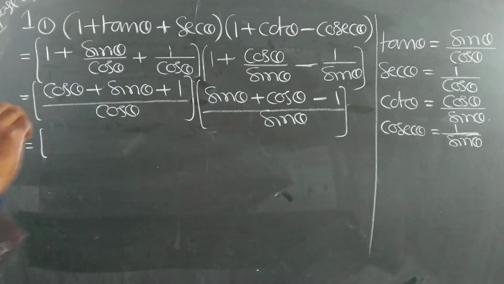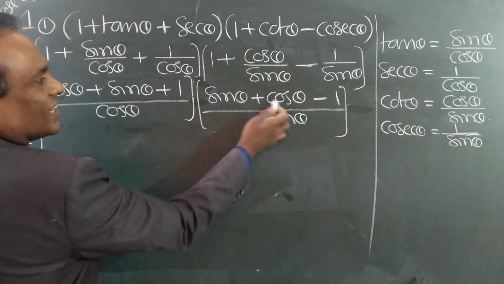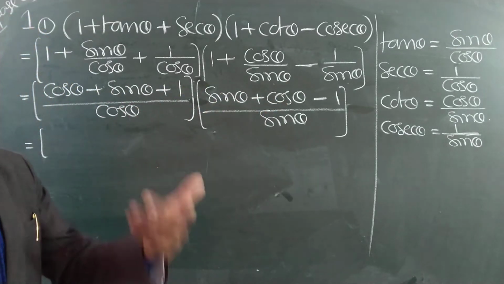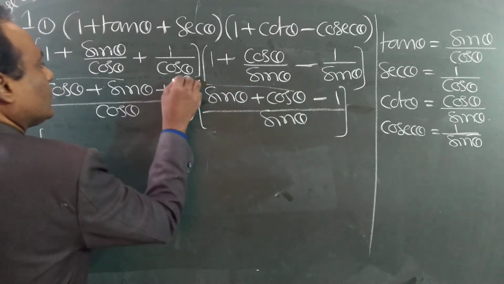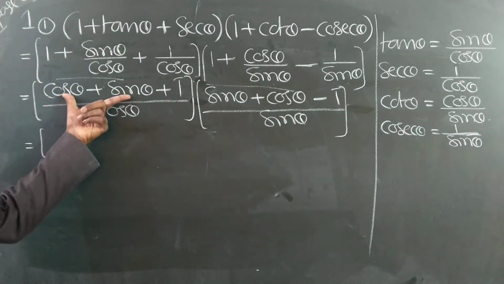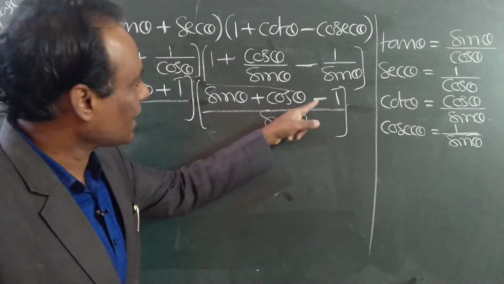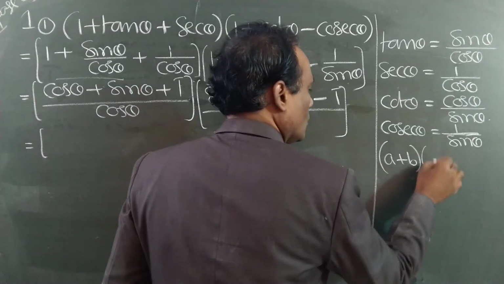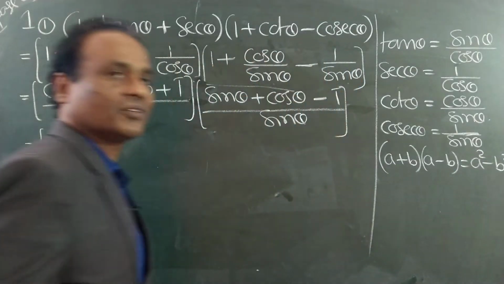Or there is some technique here. See here. Cos theta plus sin theta, this is also cos theta plus sin theta, same. Sin plus cos or cos plus sin, both are same, no? So this is some A. This 1 is B. This total is A, plus B and A minus B. A plus B into A minus B is A square minus B square.